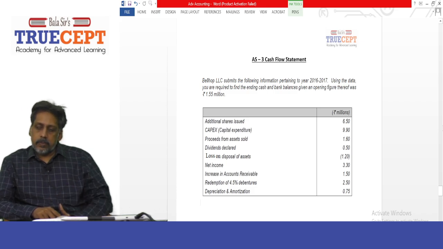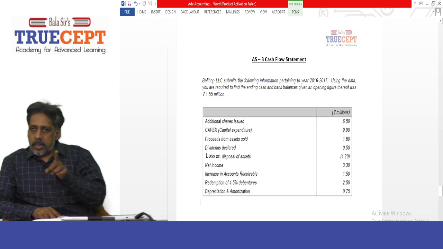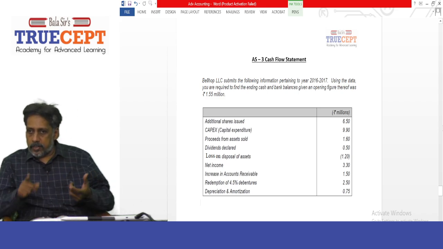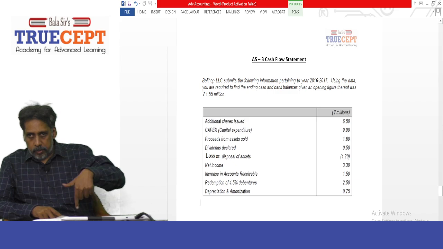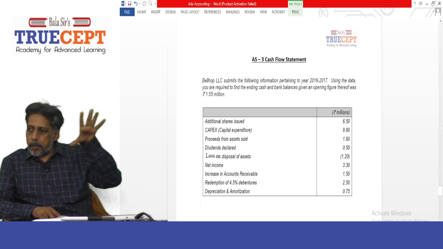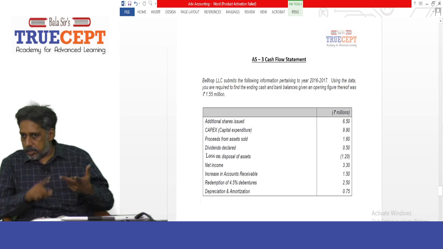Next, dividends declared, 0.5 million. Remember, these are dividends declared maybe in the month of May or June 2016. And you all know that the dividends will be paid within 30 days from the date of declaration, right?